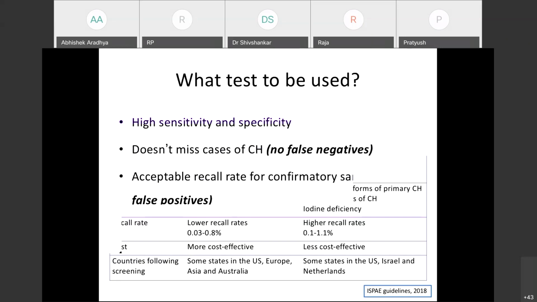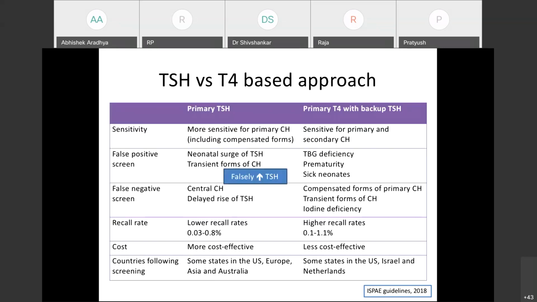And T4 screening is sensitive for primary and secondary congenital hypothyroidism, that is the hypothalamic and pituitary causes, but these are very rare. They account for less than 1 to 2% of all the cases of congenital hypothyroidism. And we can see false positive screens in both the approaches and also false negative screens in both. For the primary TSH based approach, a false positive means a falsely elevated TSH when there is no actual hypothyroidism. This can result because of the neonatal surge of TSH. I will discuss this neonatal surge of TSH.